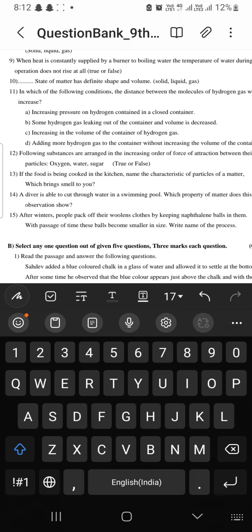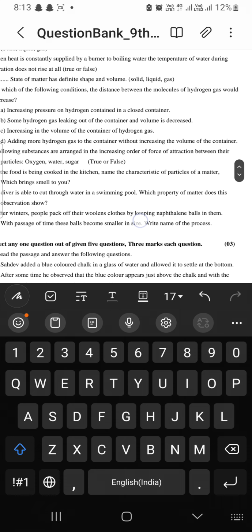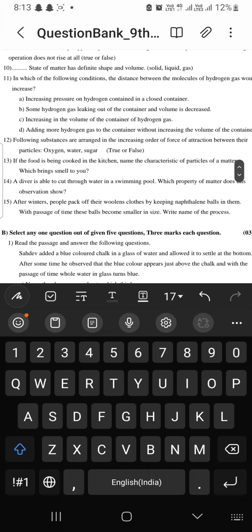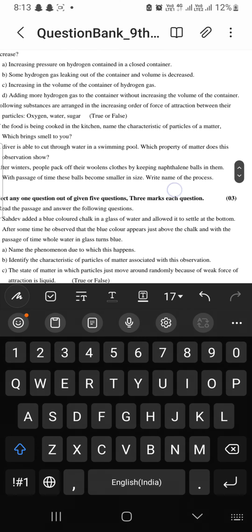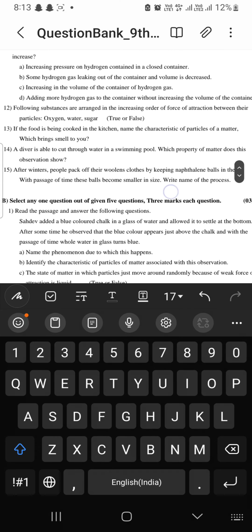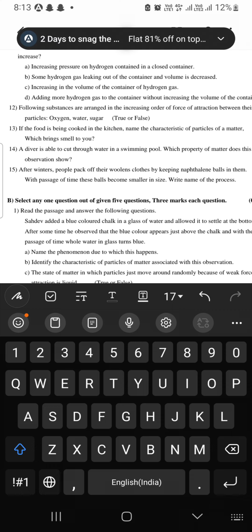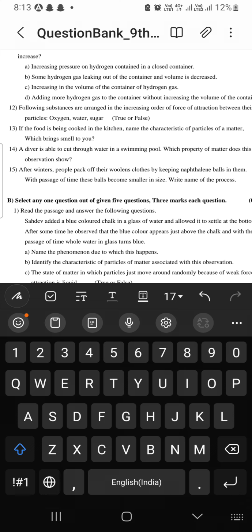The answer is solid. In which of the following conditions would the distance between the molecules of hydrogen gas increase? It will increase when there is an increase in the volume of the container of hydrogen gas. So the answer is C. The following substances are arranged in increasing order of force of attraction between their particles. True, yes. Oxygen is a gas, then water, then solid. So it is gas, liquid and solid. So force of attraction is in increasing order.